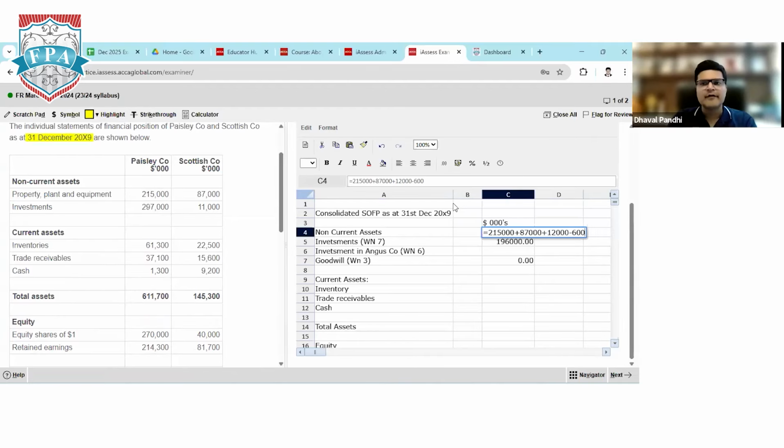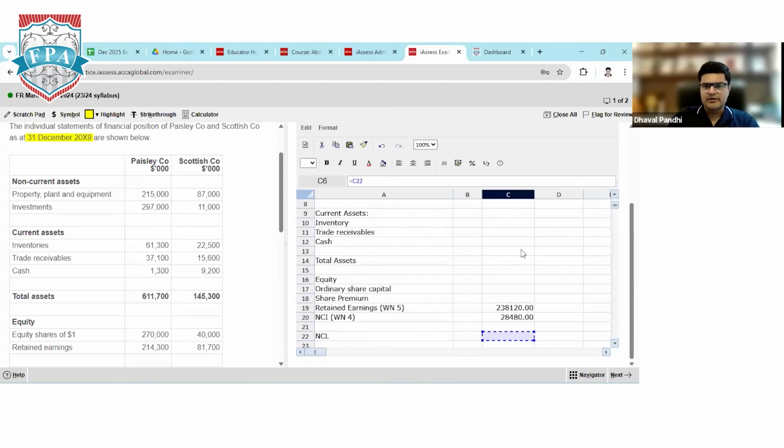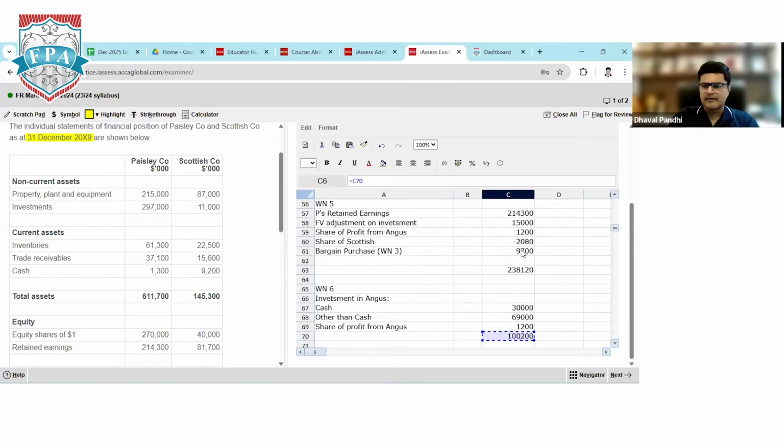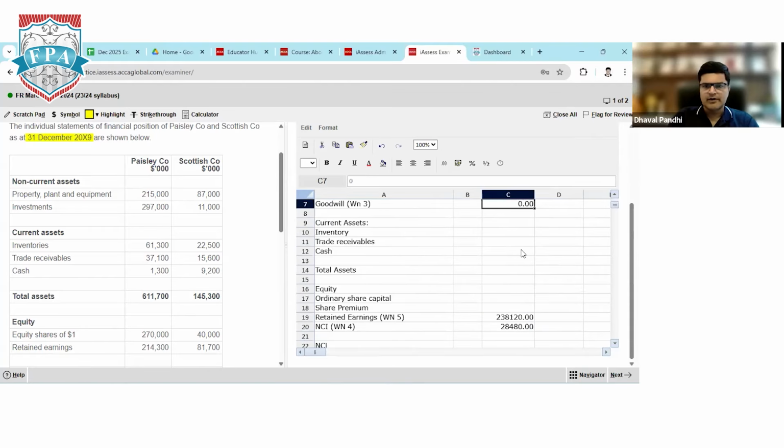So balance is coming to 3,13,400. Investment in associate company, we have already made a working note 6, and we got a figure 1,200.